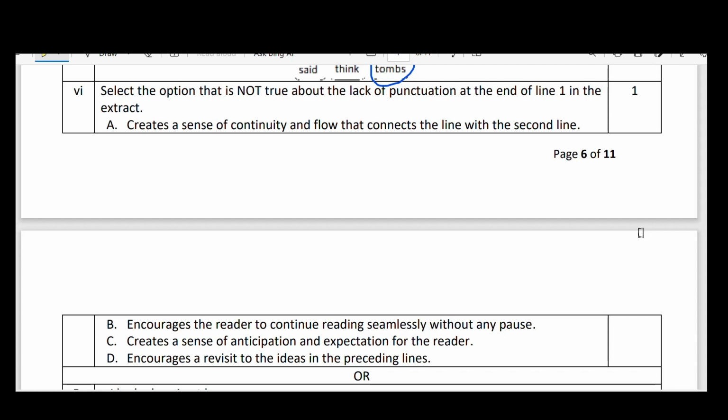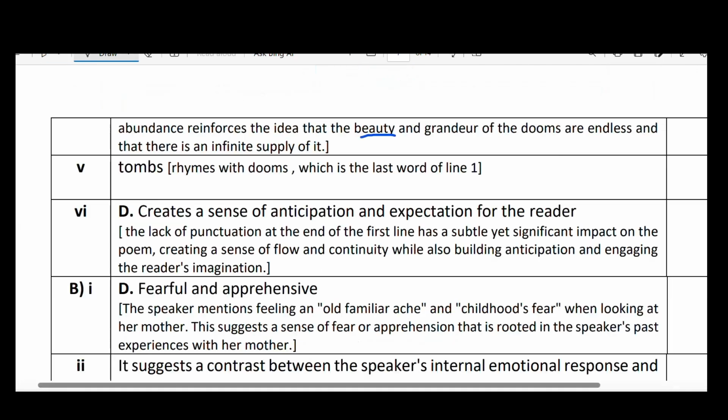Encourages a revisit to the ideas in the preceding lines. The question is, select the option that is not true about the lack of punctuation at the end of line 1. So that means 3 are correct, 1 is wrong. That wrong one you have to select.